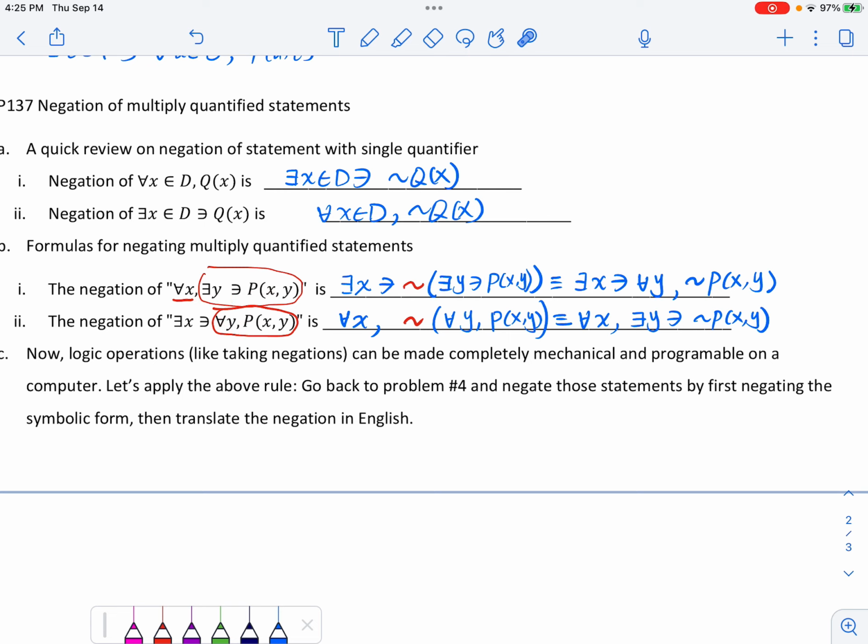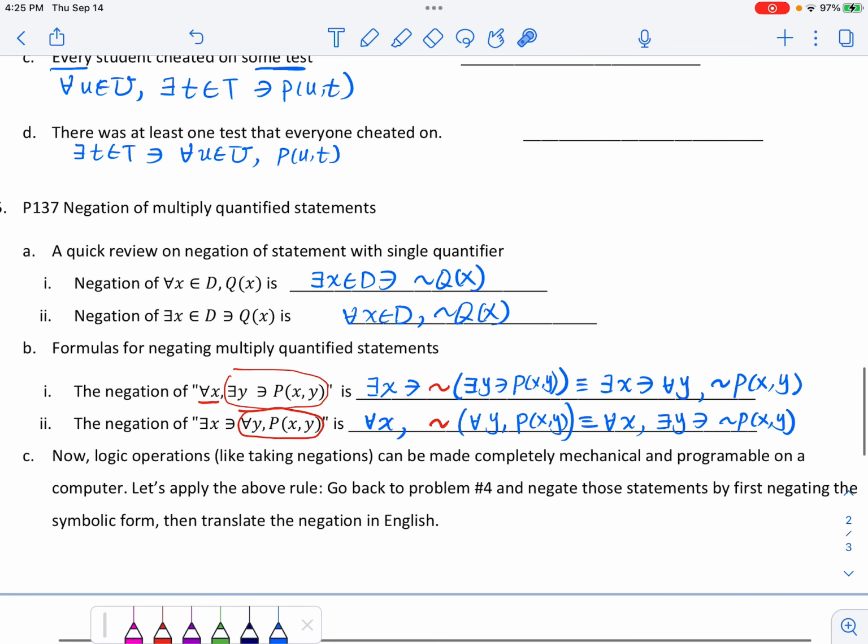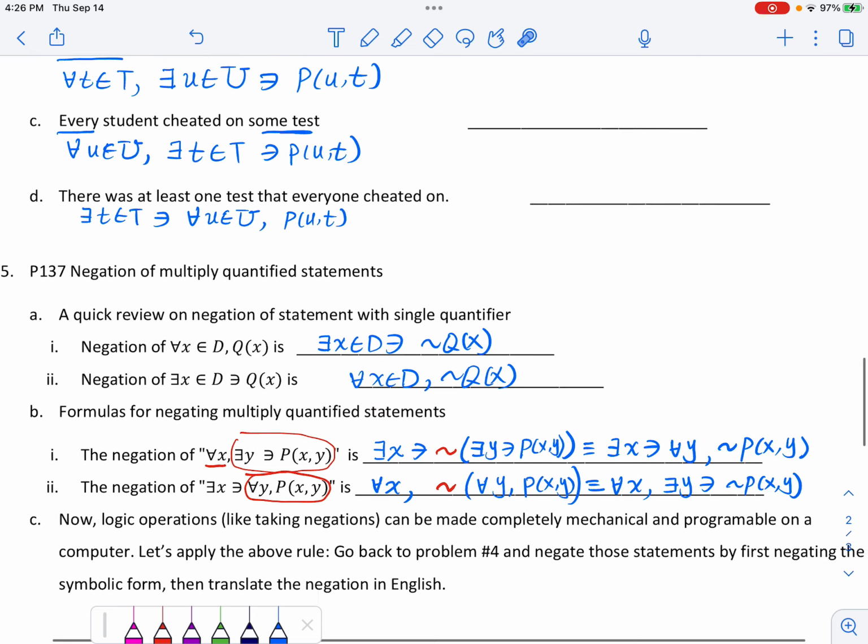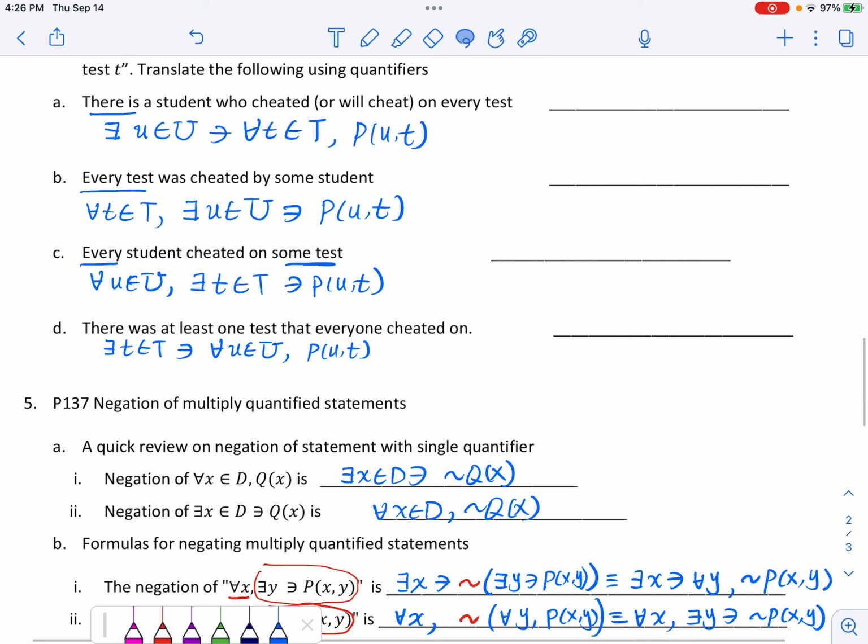Now let's go back to this example that we just went through and try to negate all these statements, by first negating the symbolic form and then translating the negation into English. This is always a good strategy and a good practice, because in this way the chance of making a mistake is very tiny.